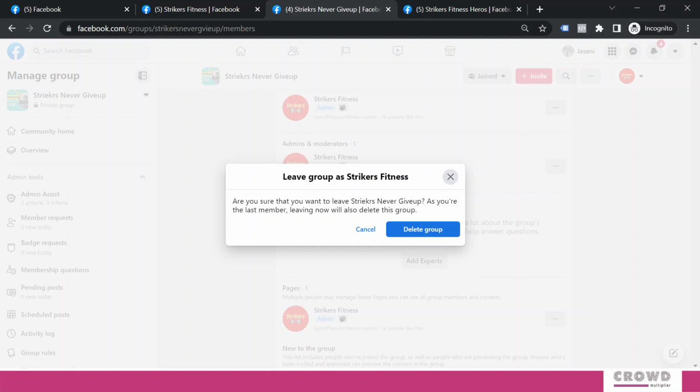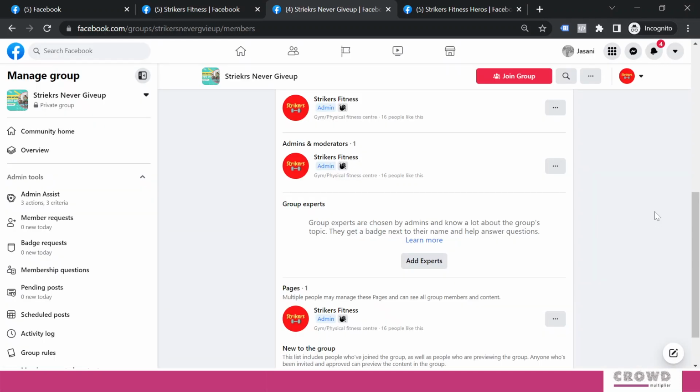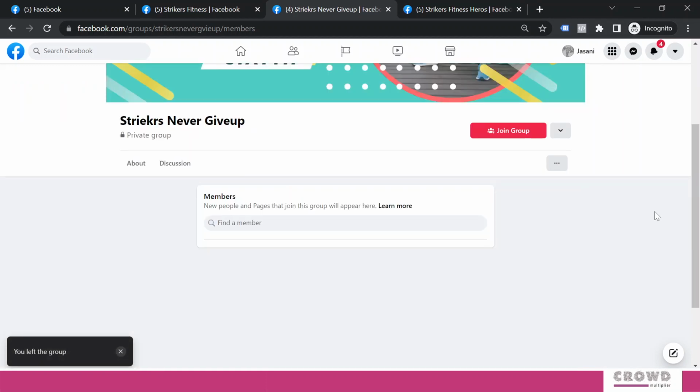Are you sure that you want to leave Strikers Never Give Up? As you are the last member, leaving now will also delete this group. We'll click delete group, and this Strikers Never Give Up is deleted. So if you have 1000 people as members and you want to delete the group, then you need to remove all the members first, and only then will you have an option to delete the group.